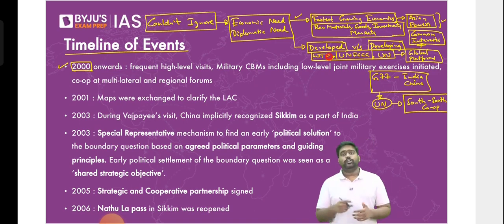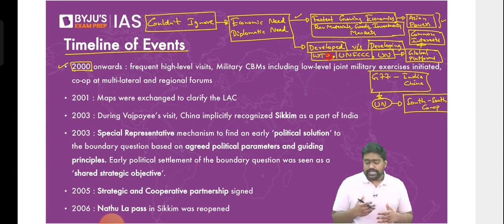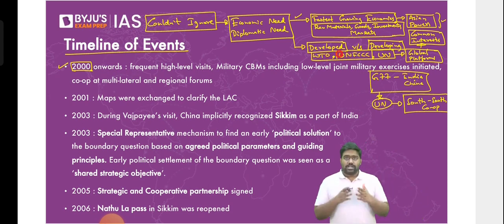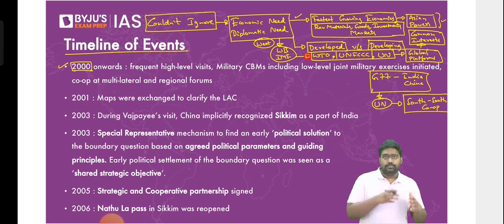Similarly, at the WTO, with regard to trade policies, intellectual property rights, competition laws, trade disputes, in all these matters, there were areas where India and China had a common objective. We were facing problems with developed countries like the US and European countries, so we started working together. We would counter the Western countries, the Western institutions. We started having problems with the World Bank and IMF, which were dominated by the West. So naturally, India and China worked together to counter the financial system dominated by Western countries.